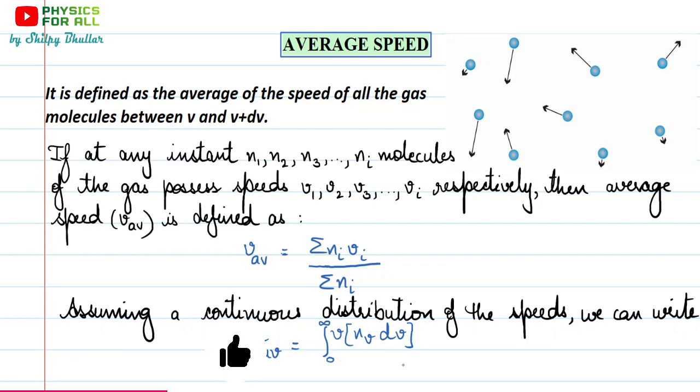Because the number of molecules which are having a particular speed, it's fixed. But what we are considering here is that speed is changing. See, now again, we have considered a range. We are talking of all the gas molecules which have the speed between this range, v and v plus dv.